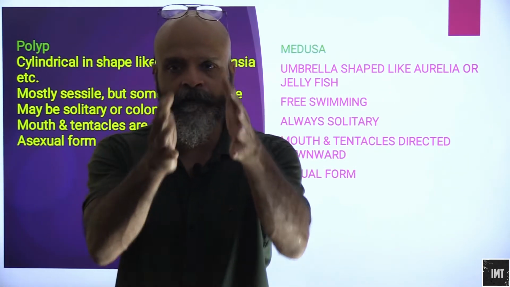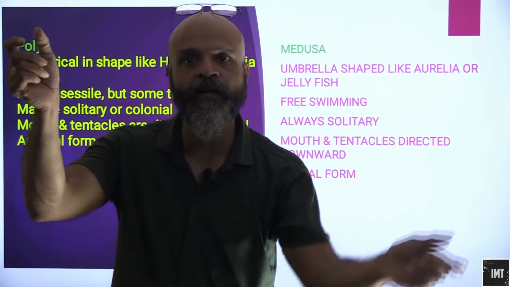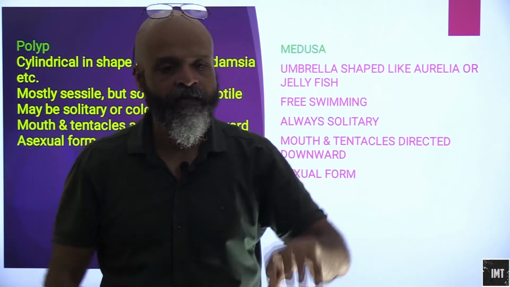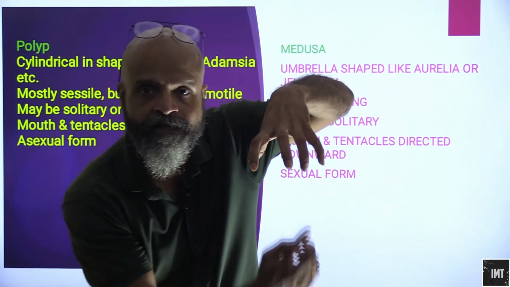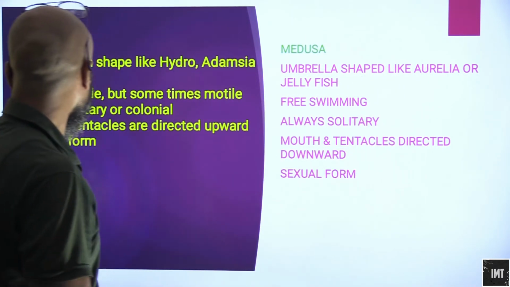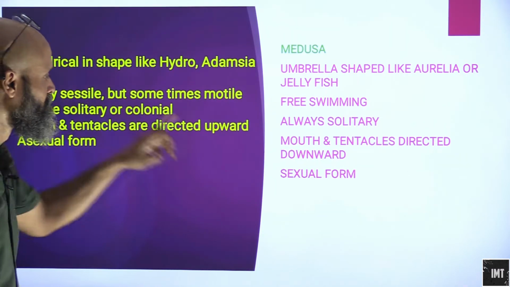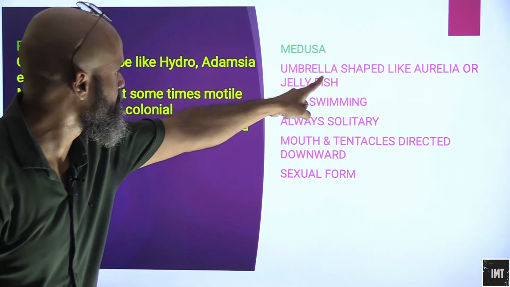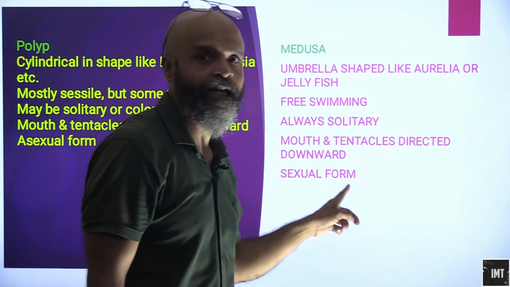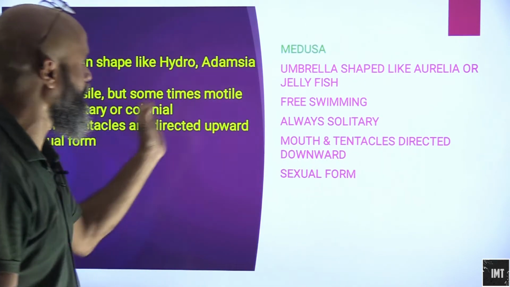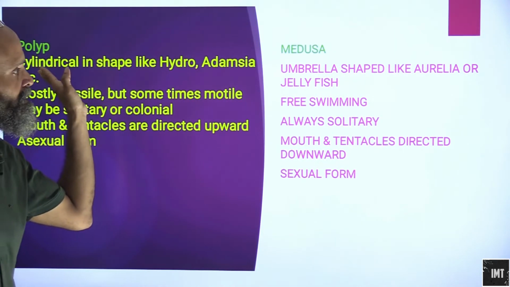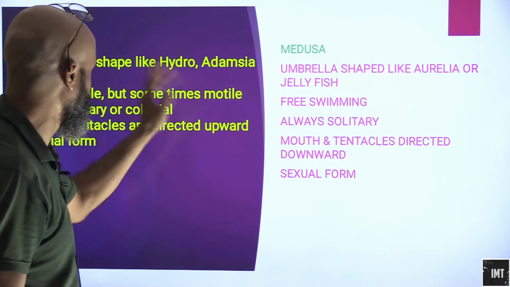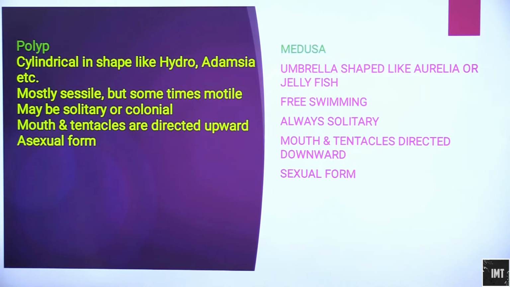So if you see a hydra, it will have its tentacles branching out like this. They are directed upwards. And if you see a jellyfish, the tentacles are directed downwards. Okay, this is basically a sexual form, and this is basically a sexual form. So polyp undergoes transition to medusa, and that will be basically asexual. Okay, and this one will be asexual. So we have seen the interconversions that are happening.